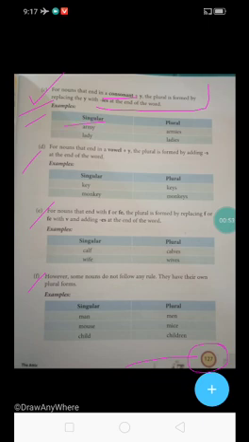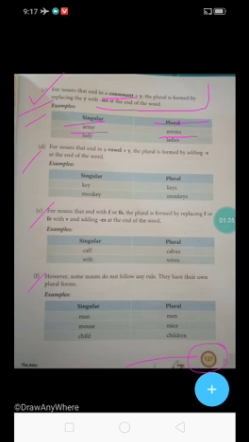So singular, plural, you can see here. For example, army, spelling ARMY. M is a consonant plus y is there, no? So then what you have to do is remove the y. Instead of y you have to write IES. So then it will become a plural.